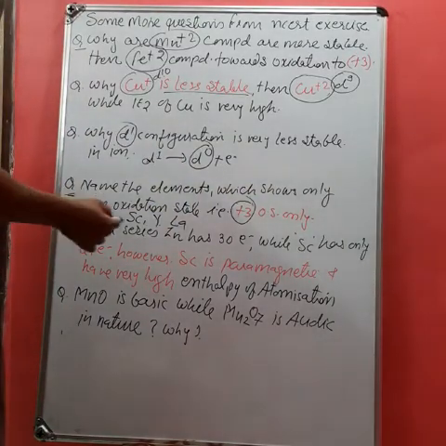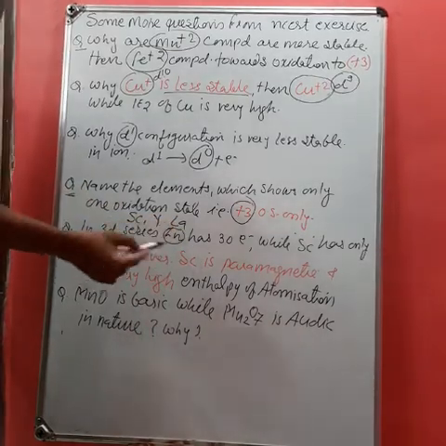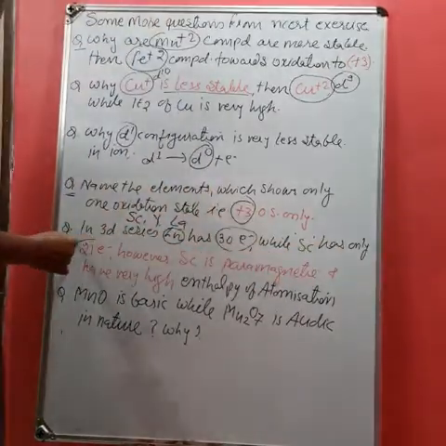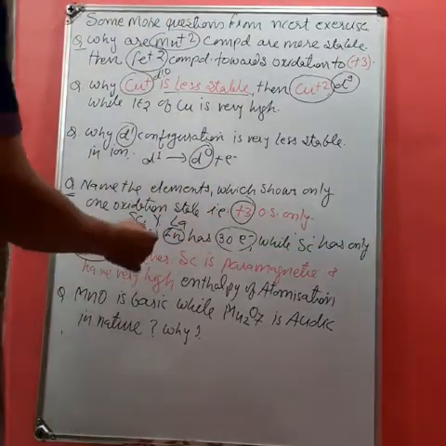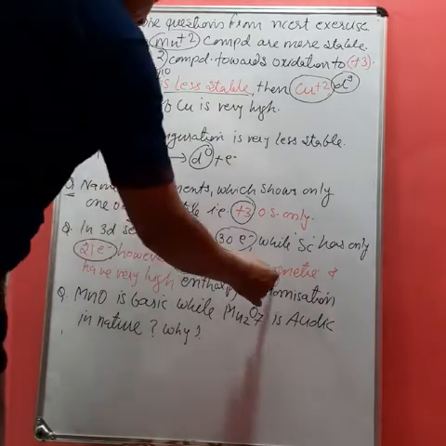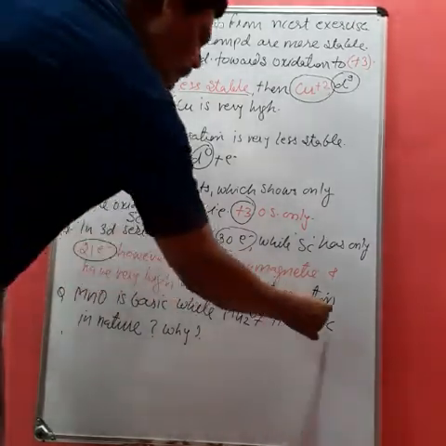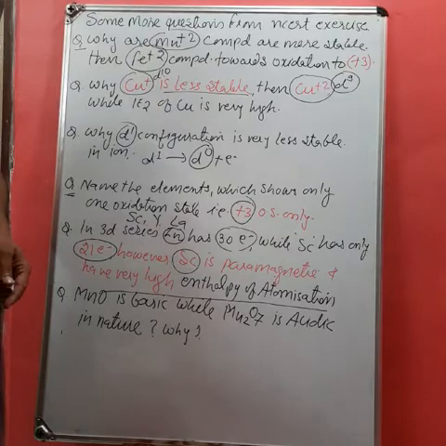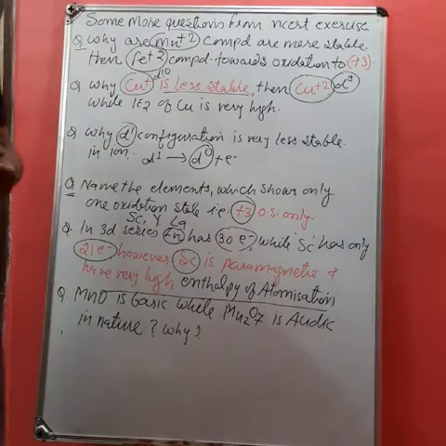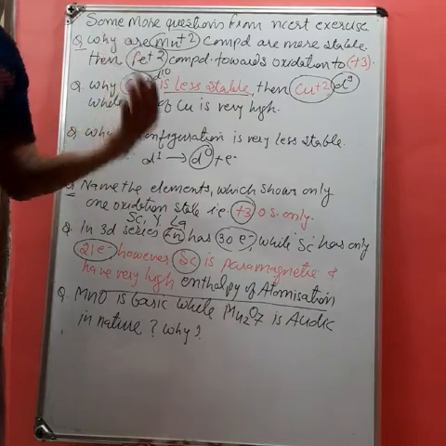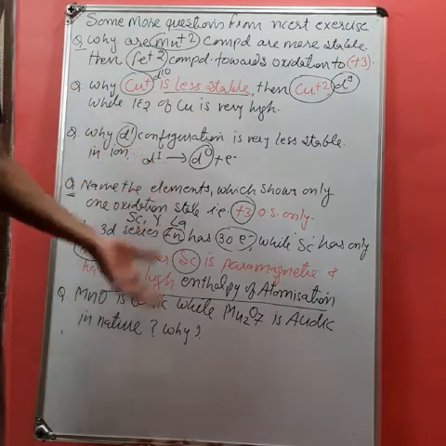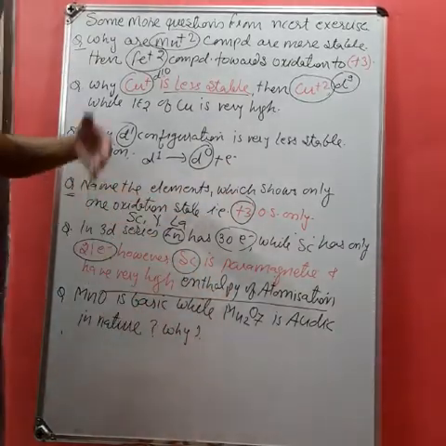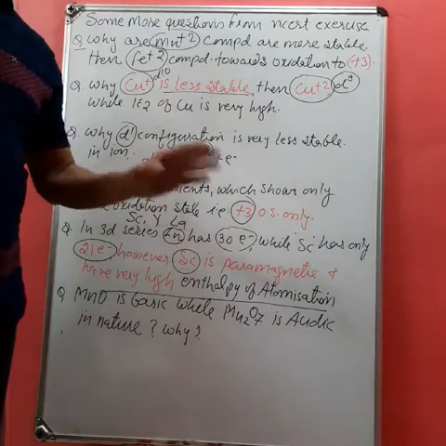Next one is, in the 3d series, zinc atomic number is 30, so it has 30 electrons, while scandium has only 21 electrons, its atomic number is 21. However, scandium is paramagnetic and has a high enthalpy of atomization as compared to zinc. So actually student, we should know that paramagnetic behavior does not depend on the number of electrons, but on the number of unpaired electrons. Similarly, the enthalpy of atomization also depends on the number of unpaired electrons rather than the total number of electrons.